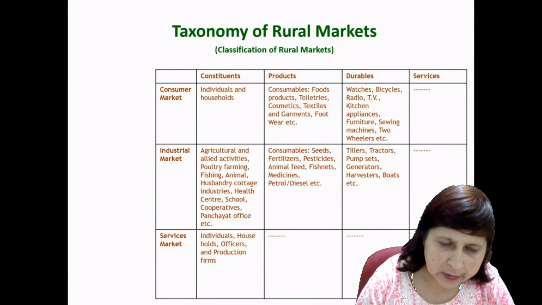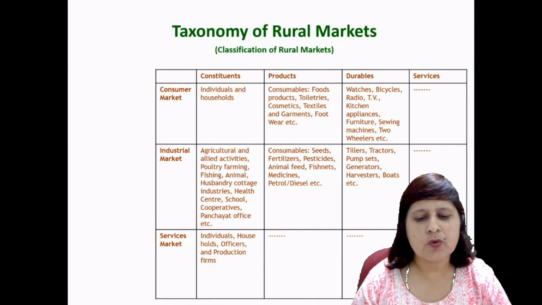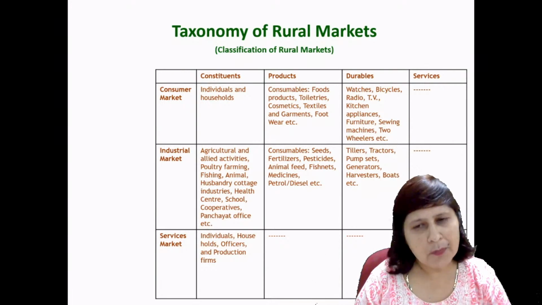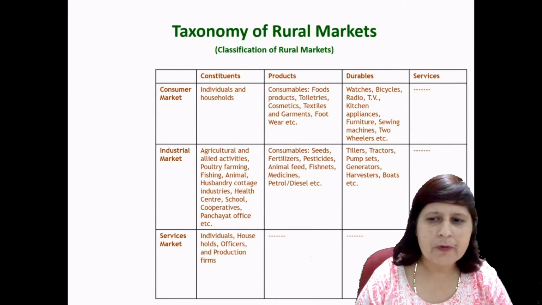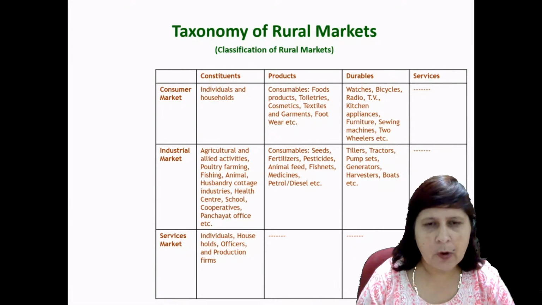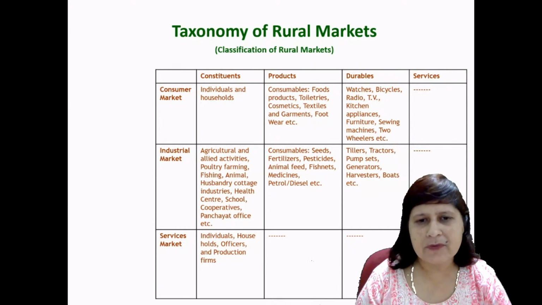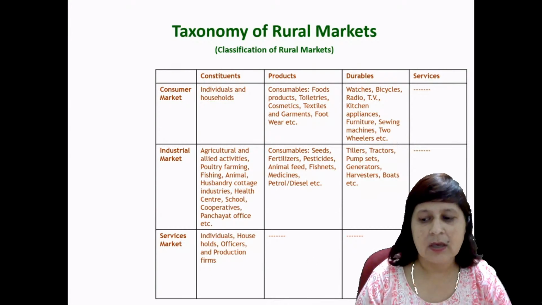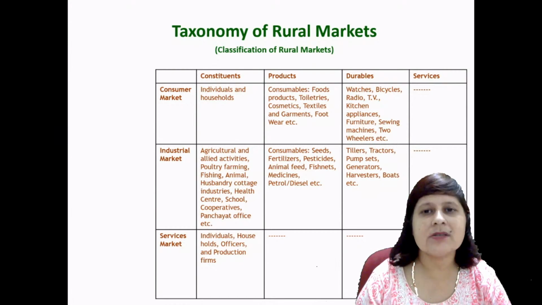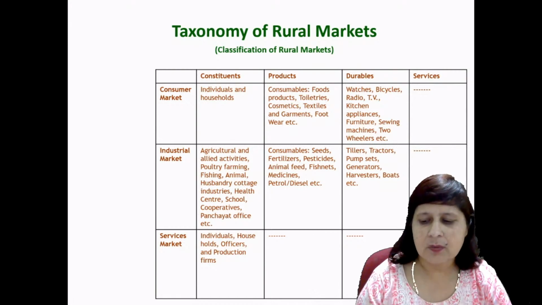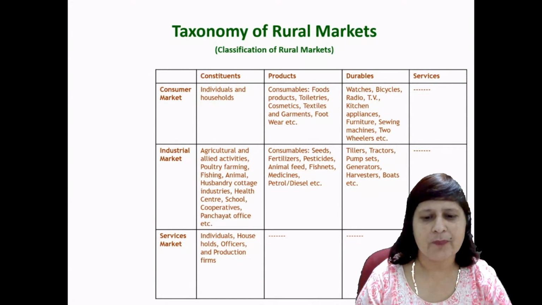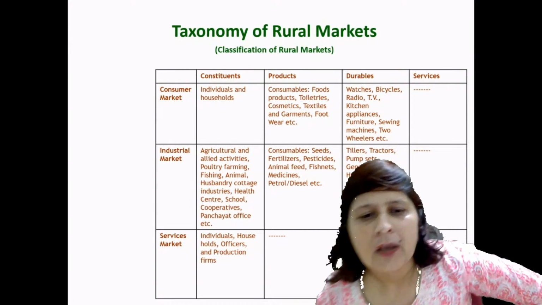A service market could offer services to individuals, to households, to offices, and to production firms, right? What type of products or durables do they offer? No, because they are the service market. They offer services like what type of services? Like repair services, transport services, banking services, credit services, insurance services, healthcare services, education or communication, power, etc. Right. So this is the rural market.